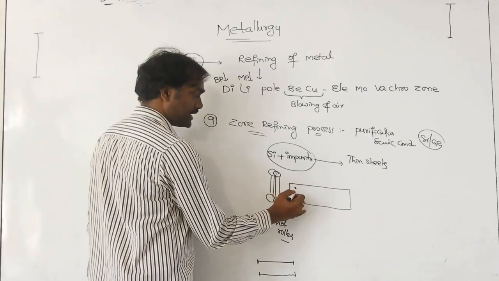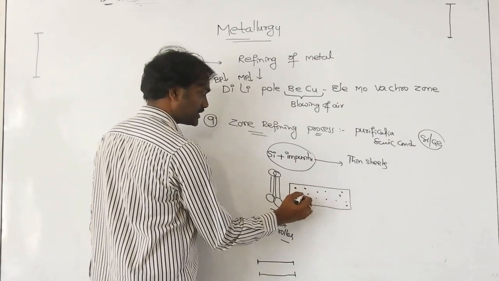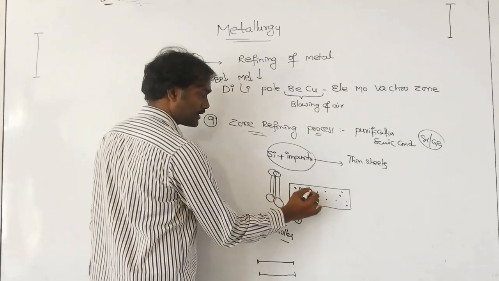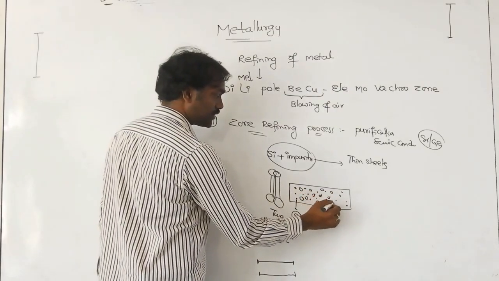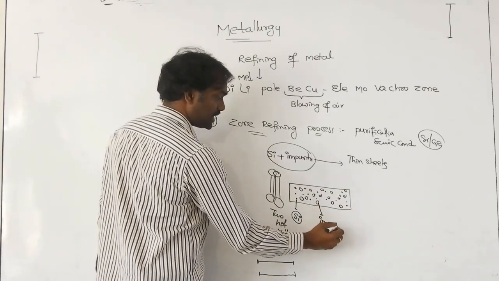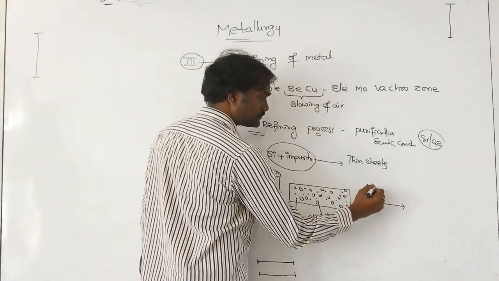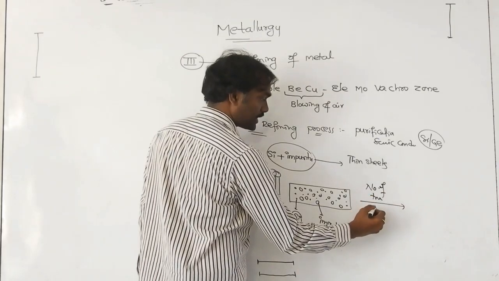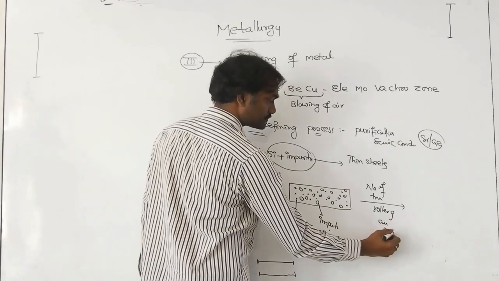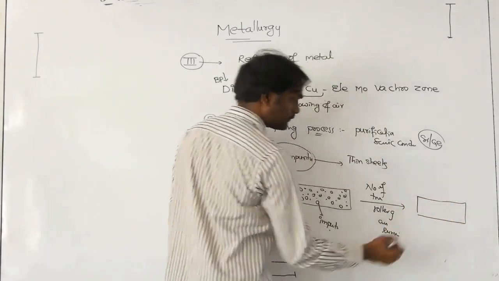Previously everything is in a different order. Suppose you take this as silicon, and the impurities are present all over the sheet. The number of times the rollers are running, finally what is observed?